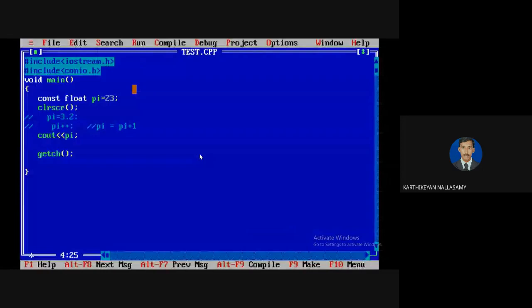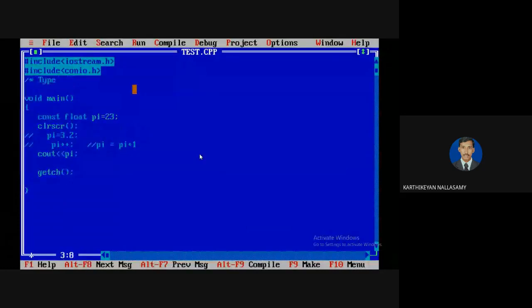There are different types of constants we have. Just a minute, I can make it a comment and I will explain. So, types of constants.